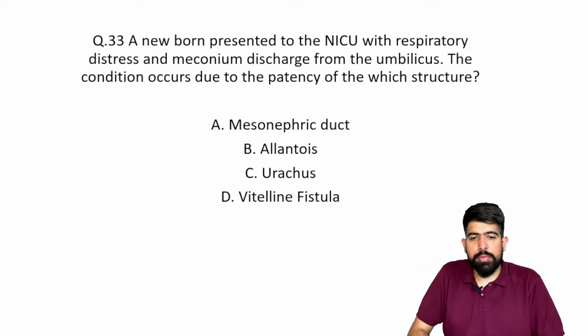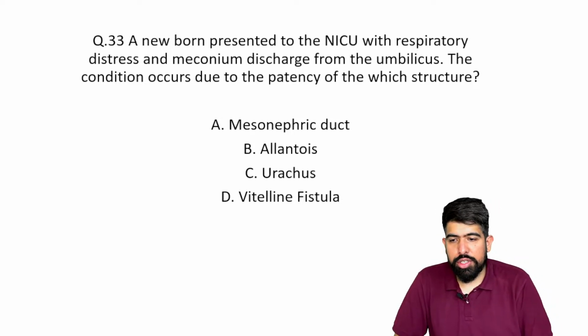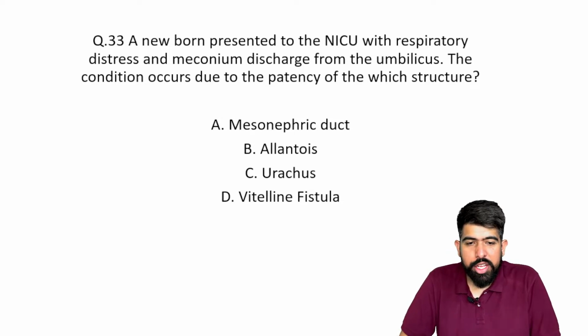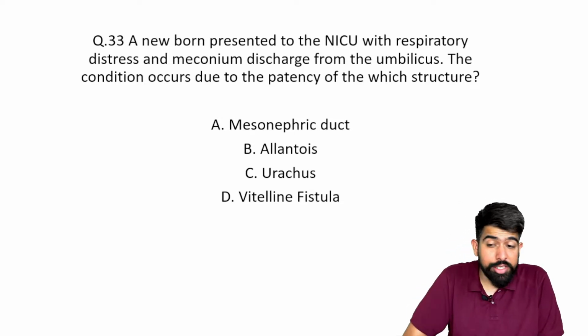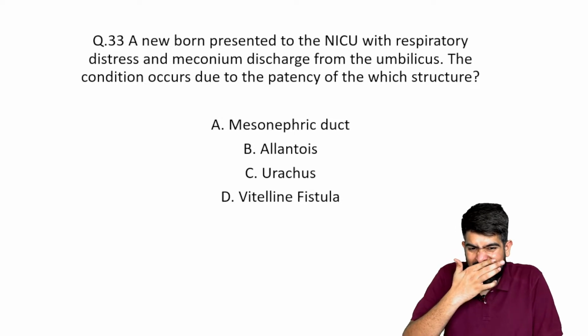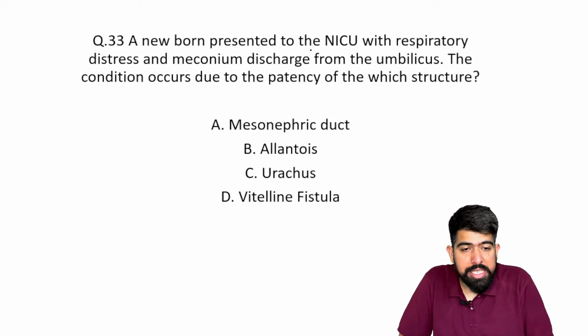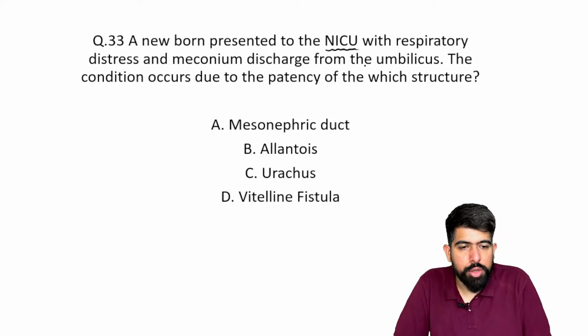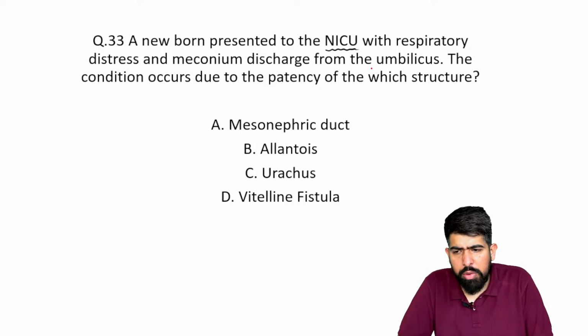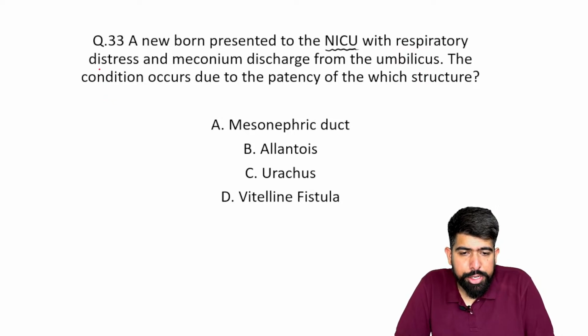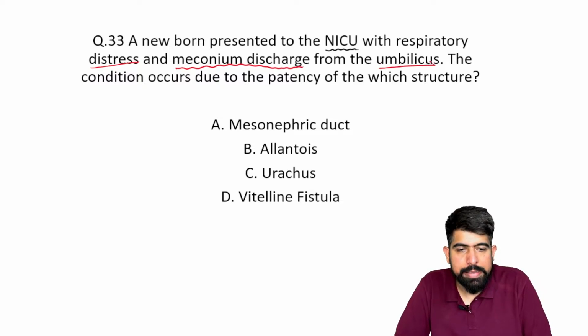Starting with the question again. This question is from embryology. A newborn presented in the NICU with respiratory distress and meconium discharge from the umbilicus.